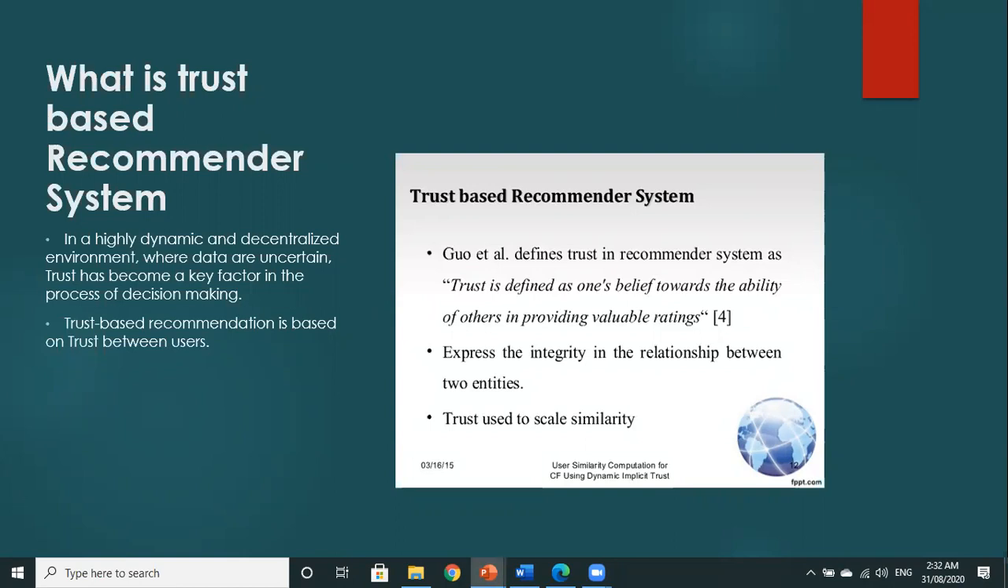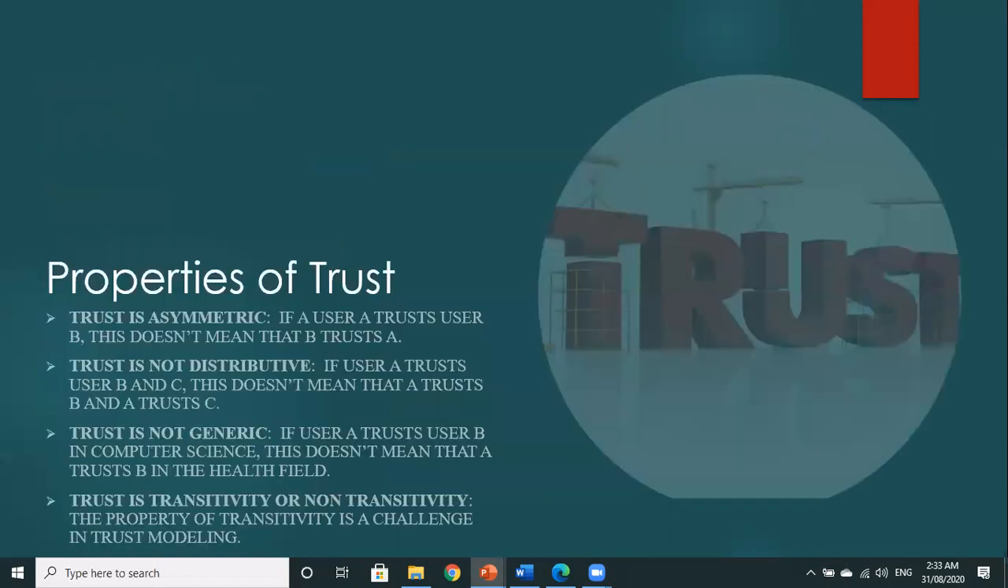Trust in a recommender system is defined as one's belief towards the ability of others in providing valuable ratings. It expresses the integrity in the relationship between two entities. Trust is used to scale similarity. Properties of trust. Trust is asymmetric. If user A trusts user B, this doesn't mean that B trusts A.